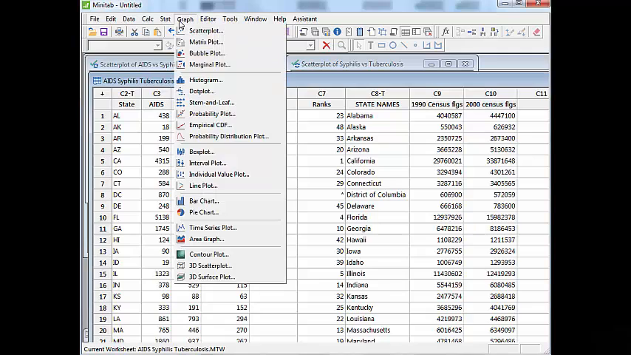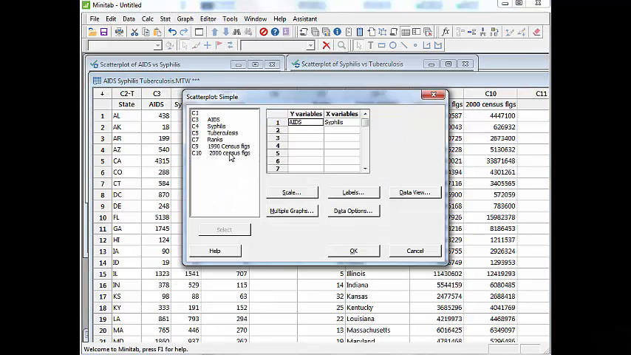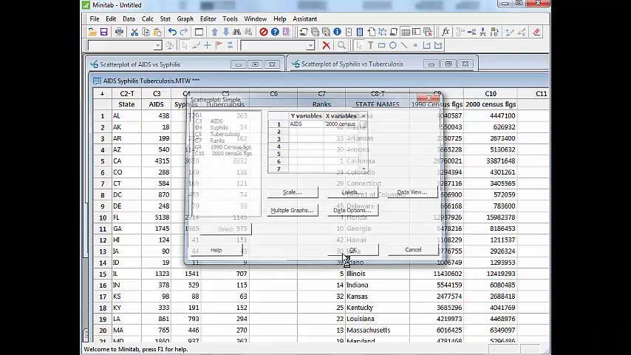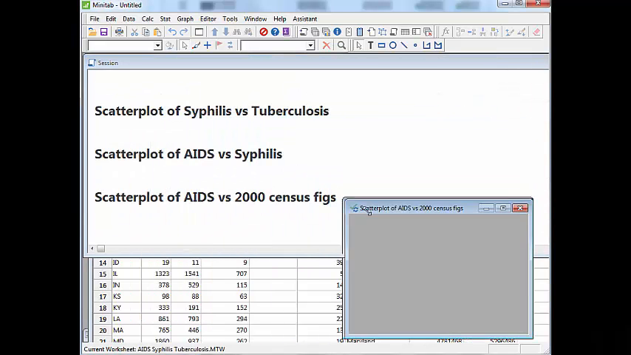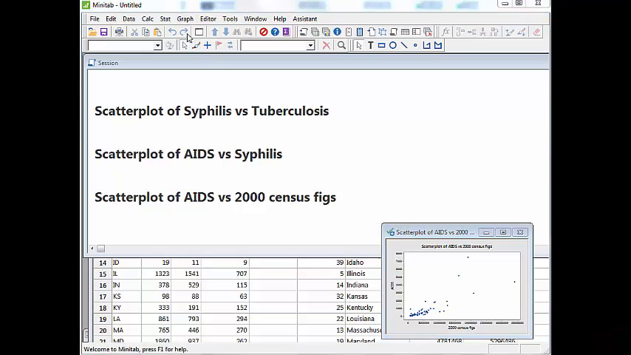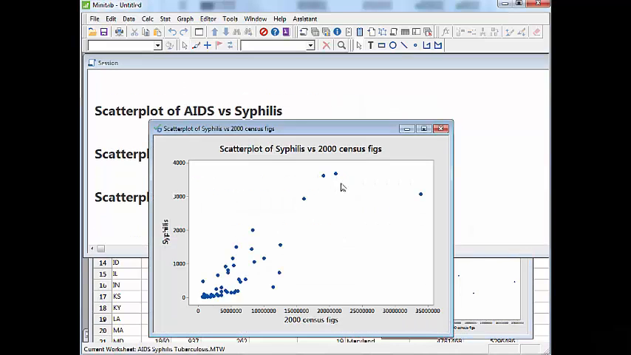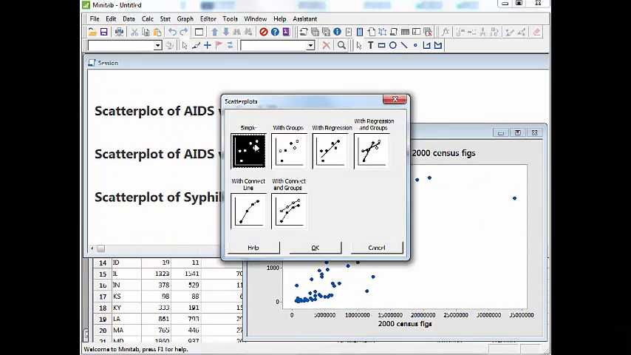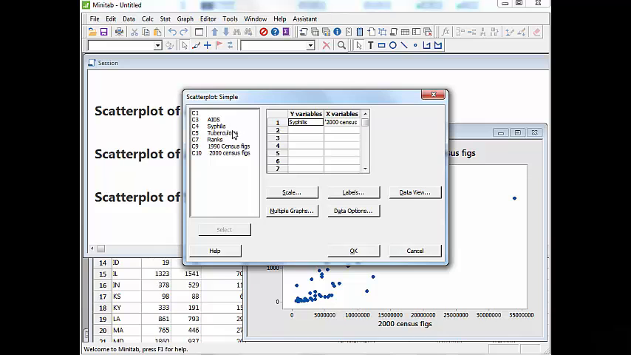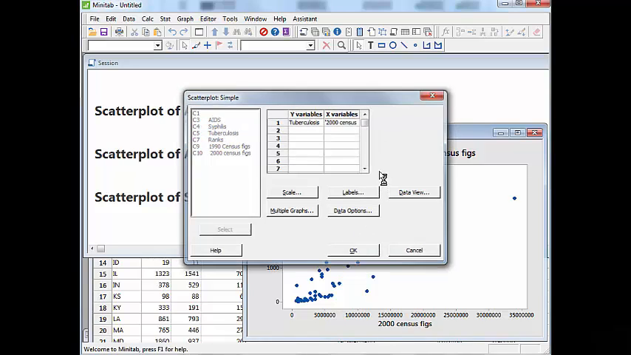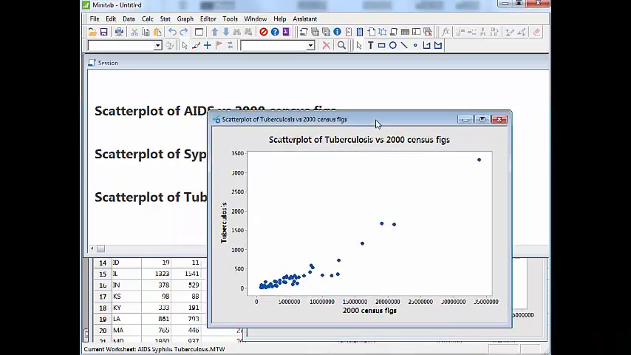Now let's do something interesting. Let's plot AIDS cases versus the 2000 census figures. Holy smokes, look at that. That looks like a pretty positive association there. Let's also plot syphilis cases versus the 2000 census figures. Another positive association. And finally, guess what? If you plot tuberculosis cases versus the 2000 census figures, you're going to see another positive association.